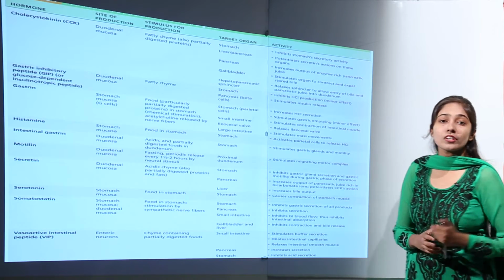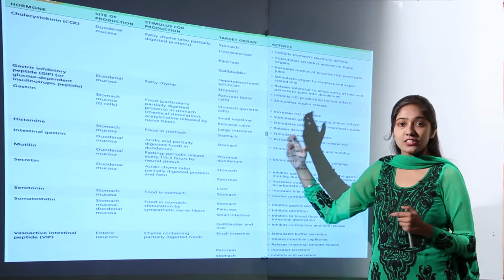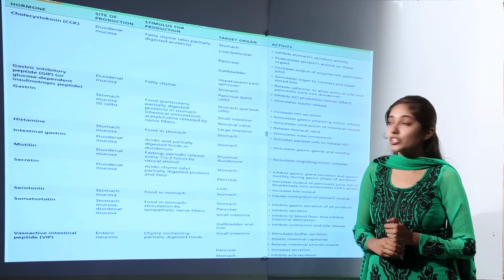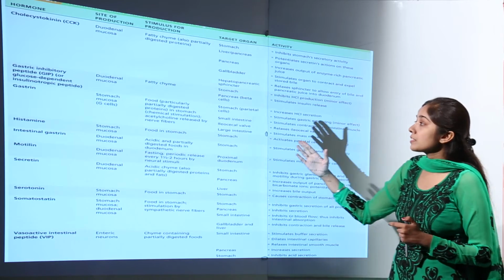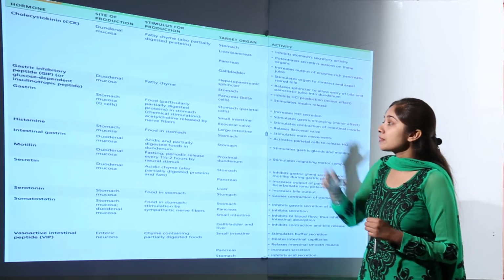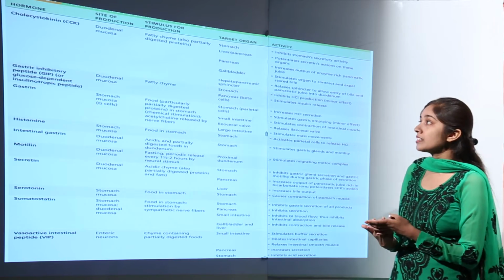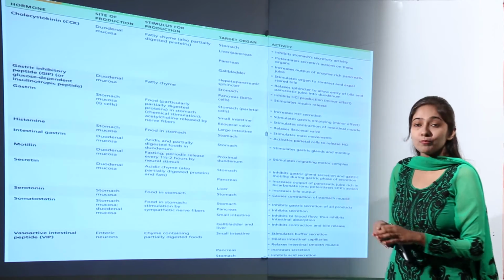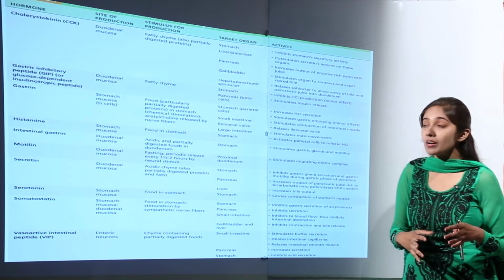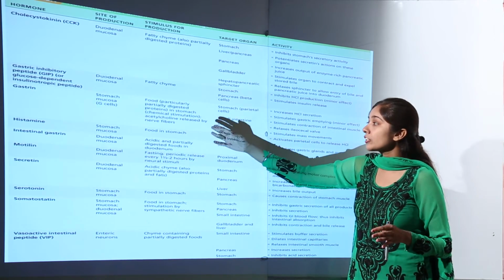Moving on to the next important hormone, that is gastrin. Gastrin is produced by G cells of the stomach mucosa. Now what is the stimulus for its production? It is produced when there is food, particularly partially digested proteins in the stomach, or by chemical stimulation when acetylcholine is released by nerve fibers. So there are two kinds of stimulus that release this hormone. First, partially digested proteinaceous food in the stomach, and secondly, the release of acetylcholine by nerve fibers.